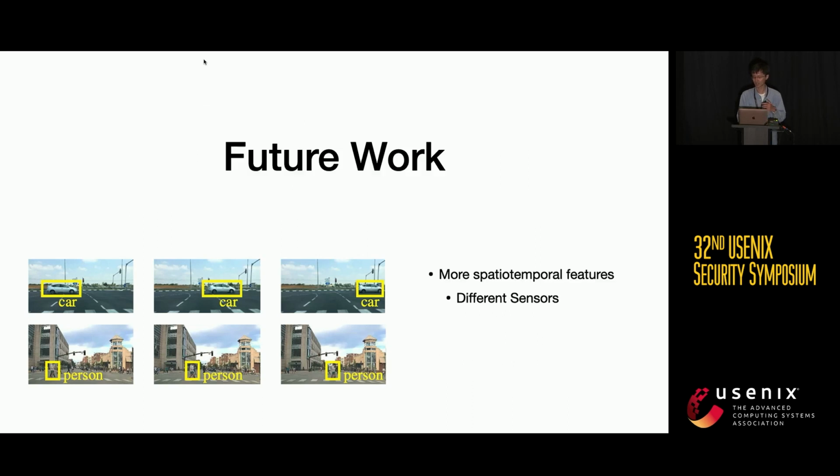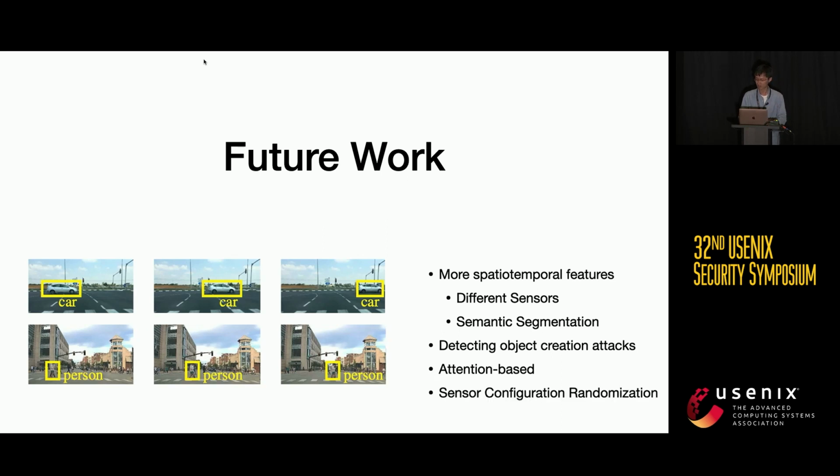For the future, we can use more sensors. We can use semantic segmentation results for fine-grained spatiotemporal features. We can also try to detect object creation attacks or use attention-based neural networks, not just RNN. We can also randomize the sensor configuration.